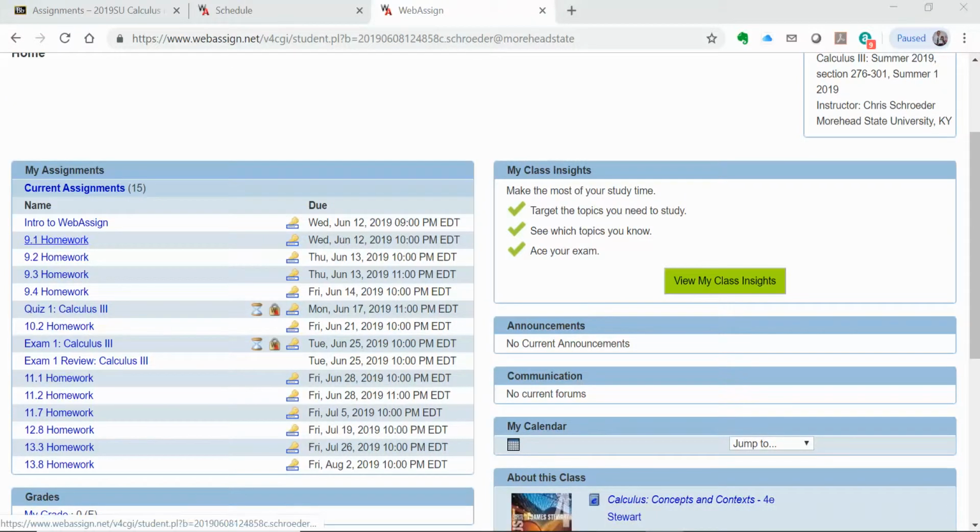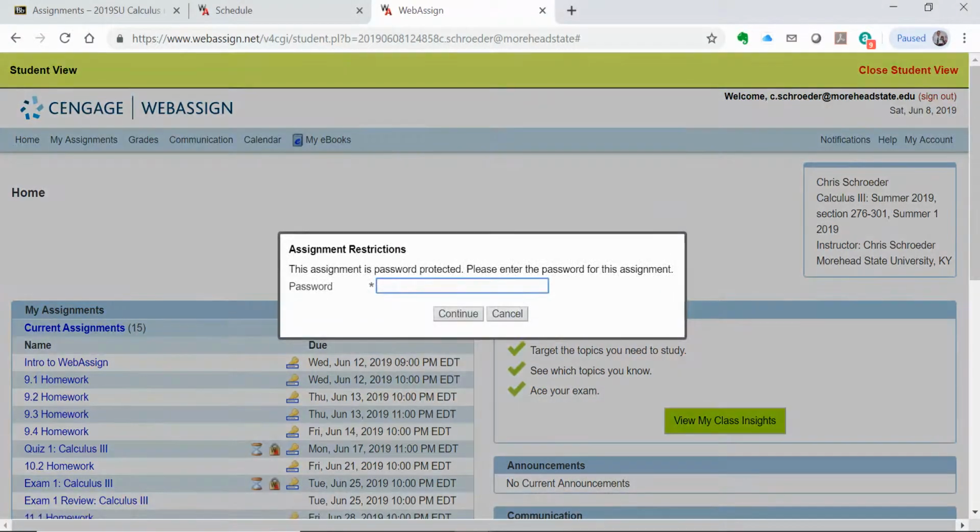Let's say I want to do the first homework assignment. Do I go to 9.1 homework? Oh, it asks for a password. Well, where do I get that password? From the lecture that I watched to get ready for 9.1.